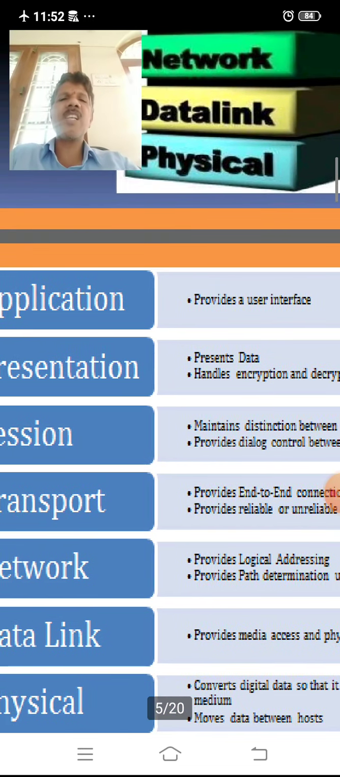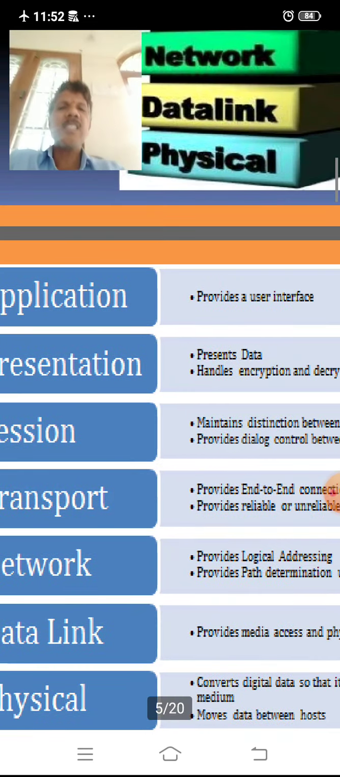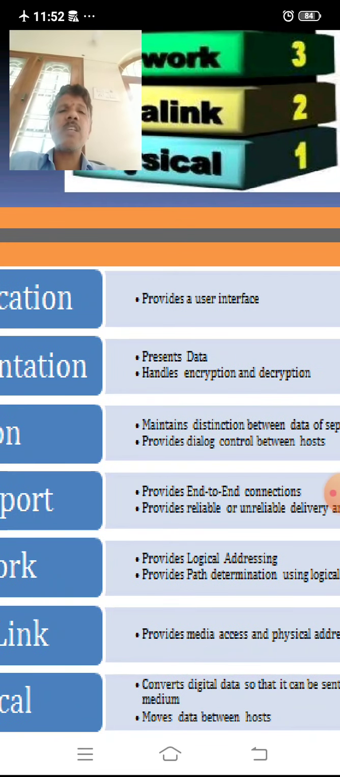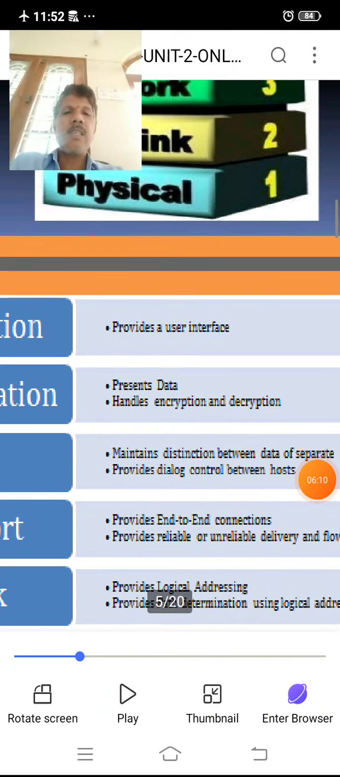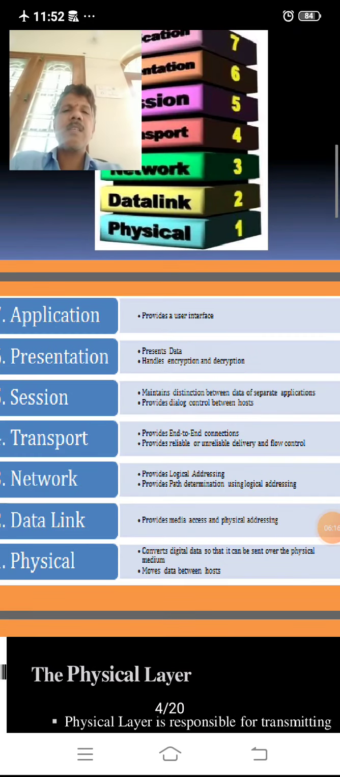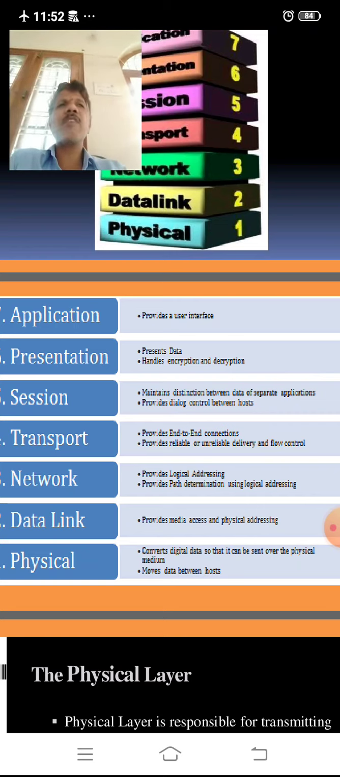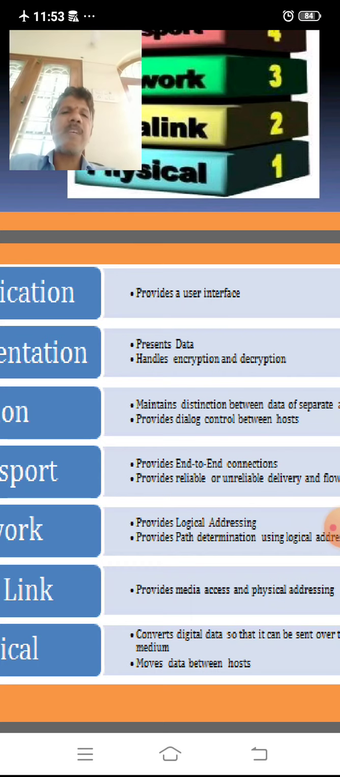After the presentation layer, the data or document goes to the next layer, called the session layer. Here the session layer maintains distinction between data of separate applications and provides dialog control between hosts. Generally data is moving from source to destination, or one host to another host. Such network maintenance between two hosts is done by the session layer only. It provides dialogue control between hosts.